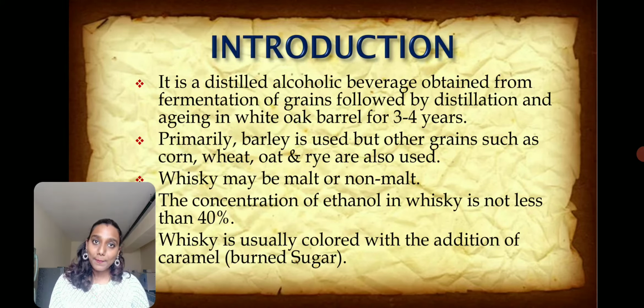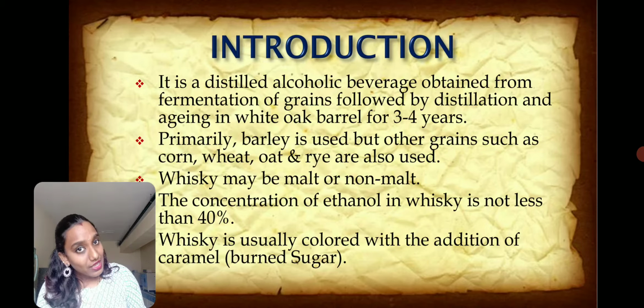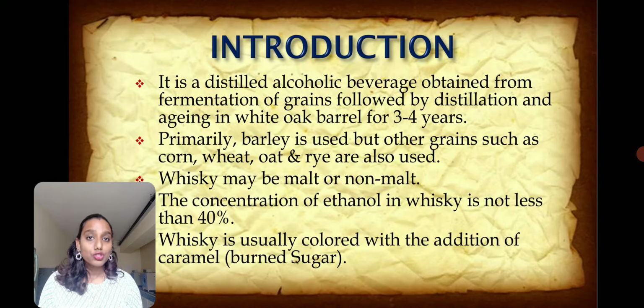But apart from barley grain, other cereals such as corn, wheat, oat, rye can also be used for whiskey production. Now the grains that we are using for whiskey production can be partially germinated or ungerminated. These partially germinated grains are called malt. So using this malt, whiskey can be produced, or the non-germinated grains can also be used.